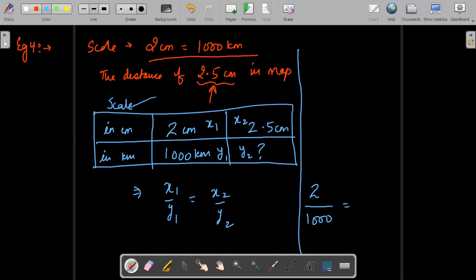Is equal to, here we have 2.5 upon y2. Class, till this point any issue? I am using a formula to solve direct proportion. Now we want to find the value of y2. Yes class, we want to find the value of y2. What can we do? We can do cross multiplication.